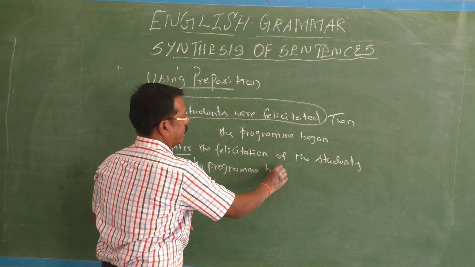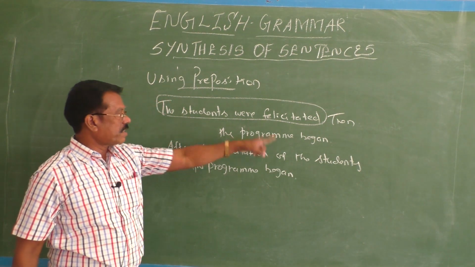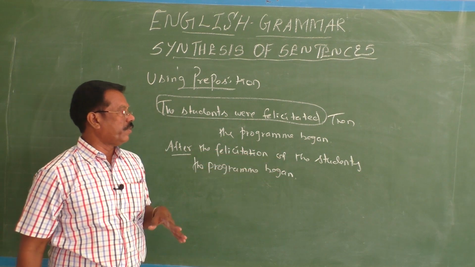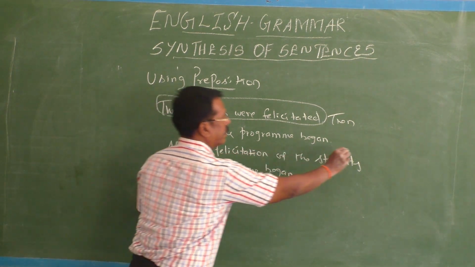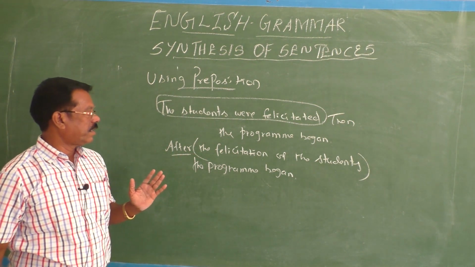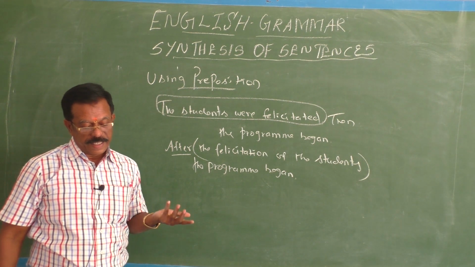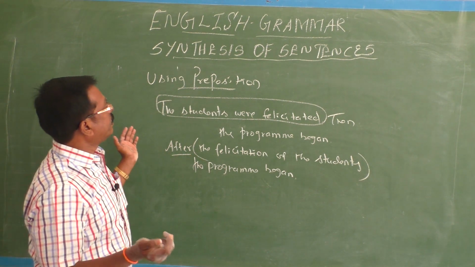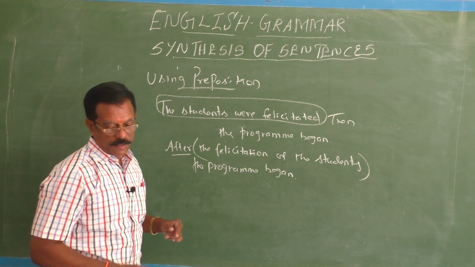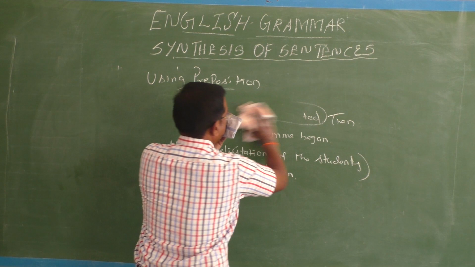Could you understand, children? So after here is a preposition. It takes the object, the felicitation of the students. So it is the entire object, or noun phrase. Then, the program began. So in this way, you can synthesize any two sentences using a preposition. I'll give you one more example for your better understanding.